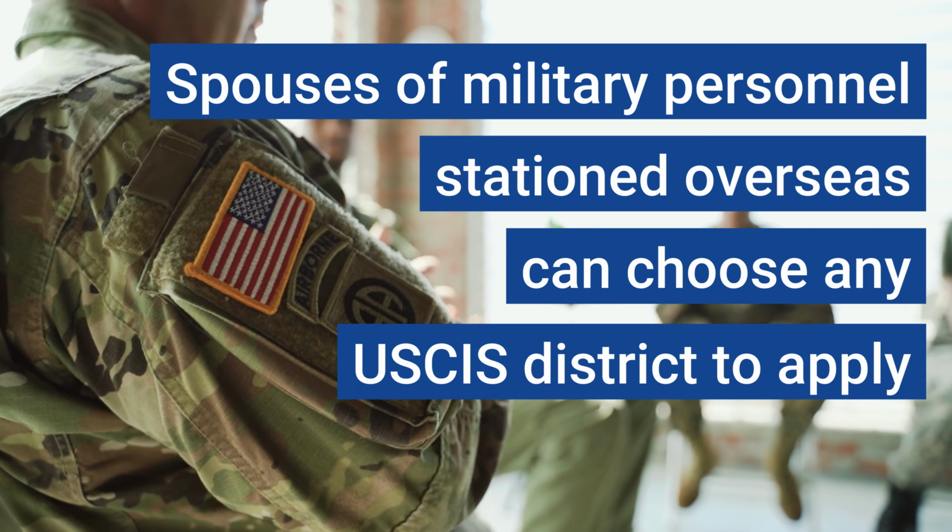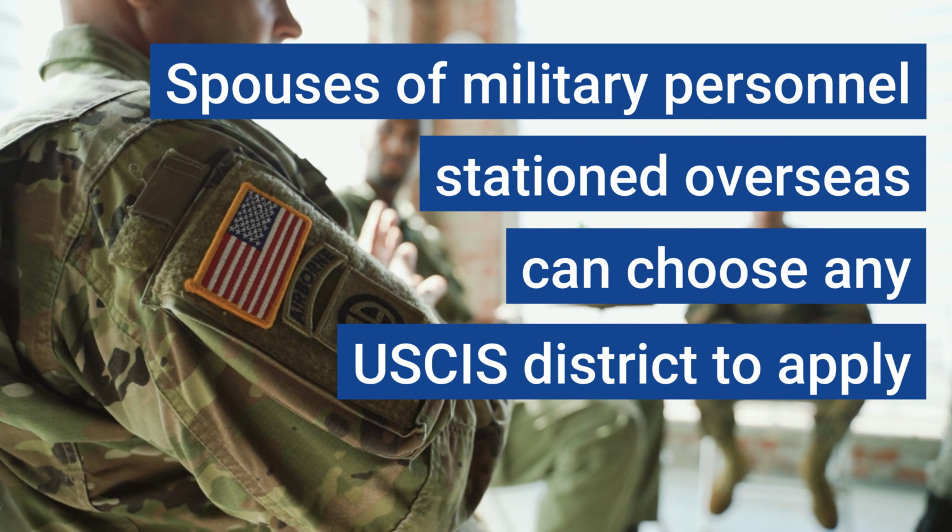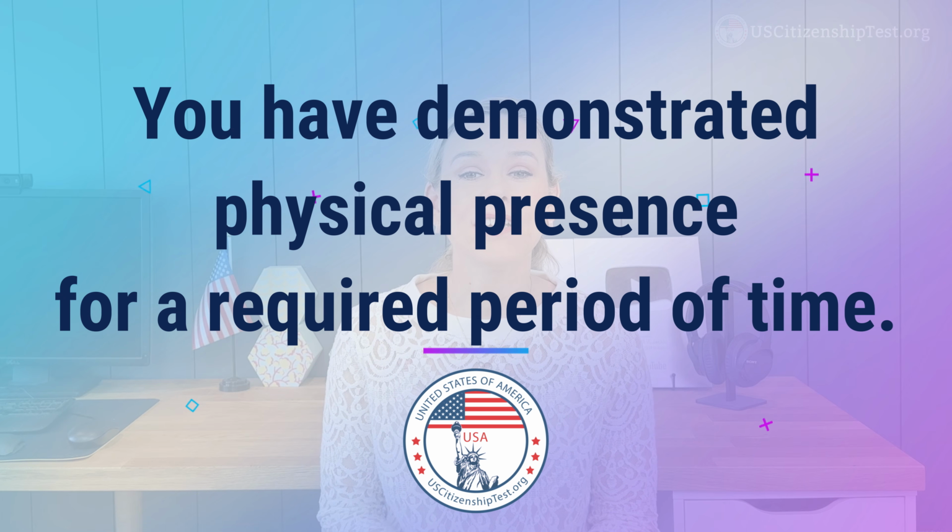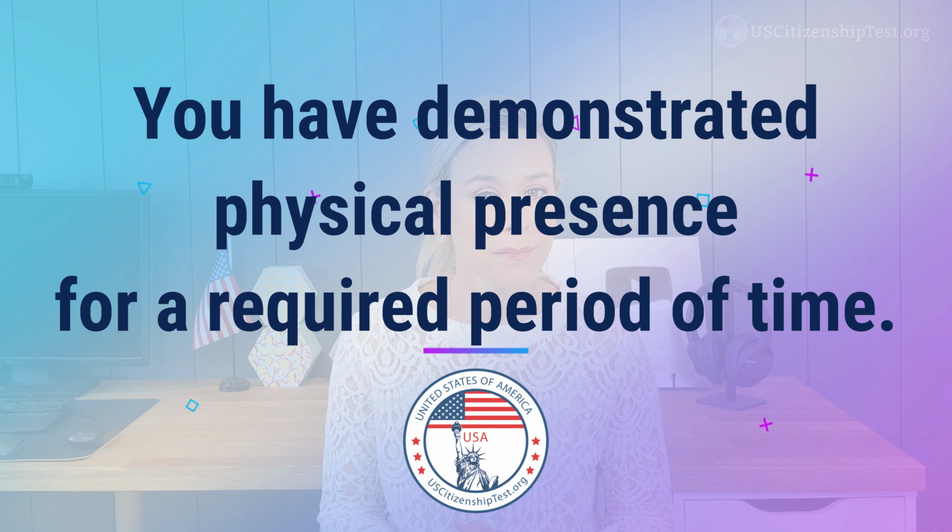So you can't live in one place and apply in a different USCIS district just because the other district has shorter processing times. Now, if you're a spouse to military personnel stationed overseas, you can choose a particular USCIS field office to apply.